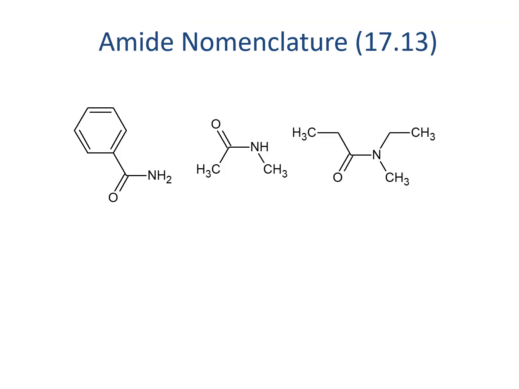For example, the molecule on the left is derived from the carboxylic acid, benzoic acid. This name becomes benzamide. Again, this transition, changing oic acid or ic acid to amide, is useful for molecules with common names or systematic names that don't follow the rules, like benzoic acid. For other molecules, we'll just follow our normal pattern of naming molecules.